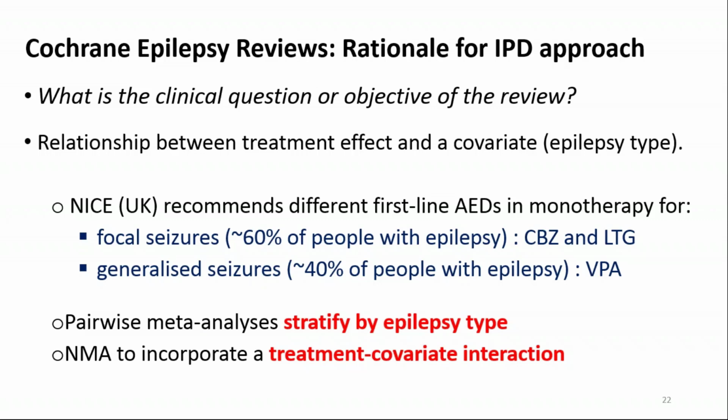So in our pairwise meta-analyses, all of the analyses are stratified by epilepsy type, and within the network meta-analysis, we intended to incorporate a treatment covariate interaction to allow us to estimate separate treatment effects for all the different 45 pairwise comparisons for each of the epilepsy types.